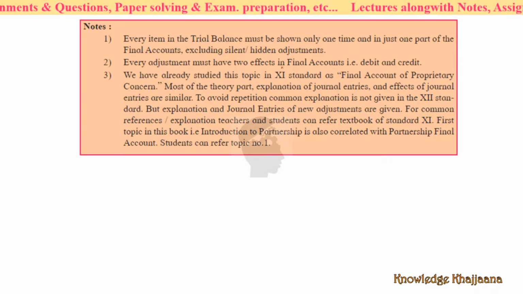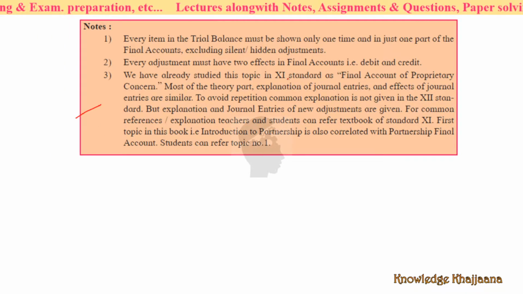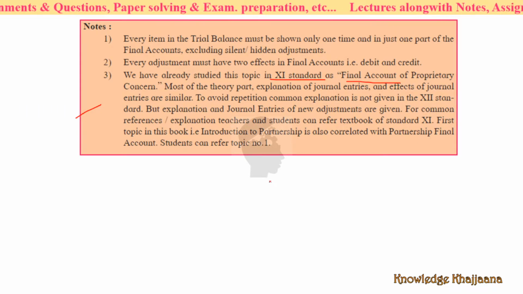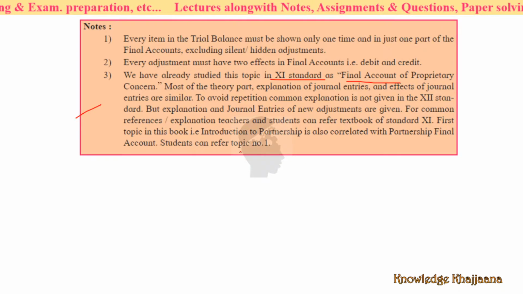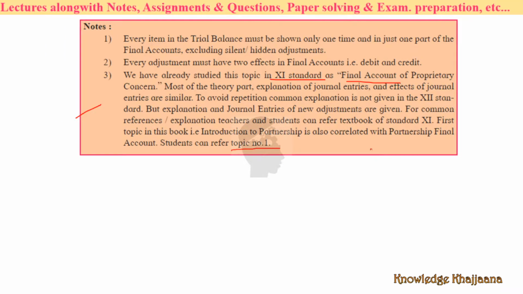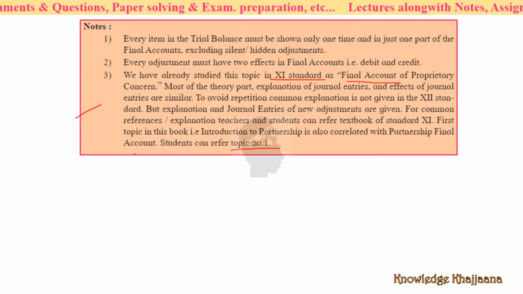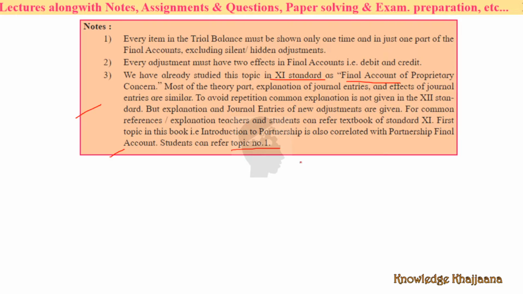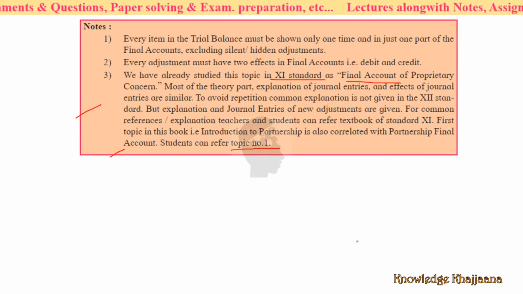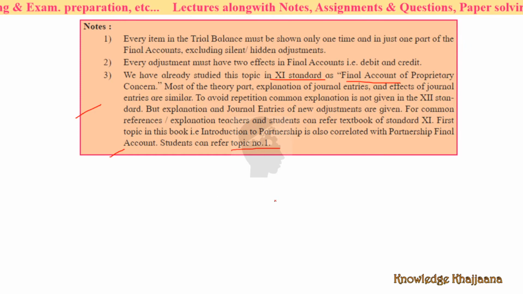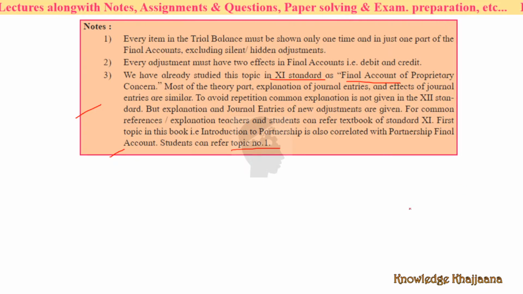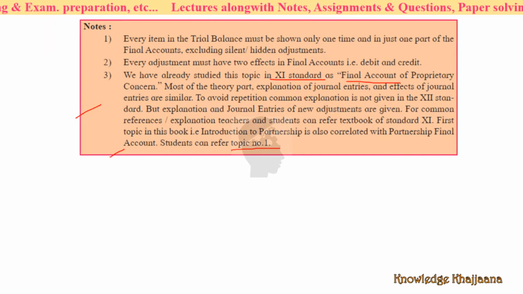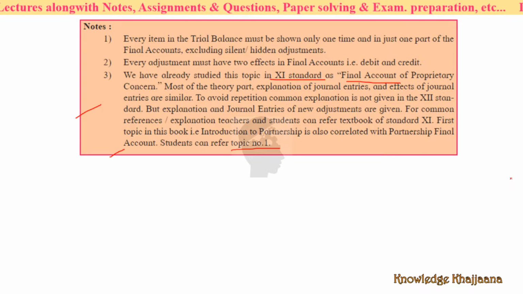Now you have to also remember whatever you learnt in standard 11, in final accounts of a proprietary concern. That is again the base, and whatever we learnt in topic number 1 this year, that is partnership final accounts, the two methods of preparing the capital account and current account, as per fixed method and as per fluctuating method. This also you have to remember, and you will be required to refer to your book of standard 11.